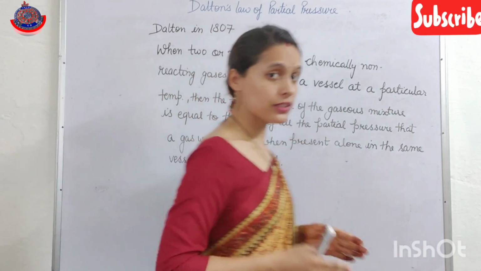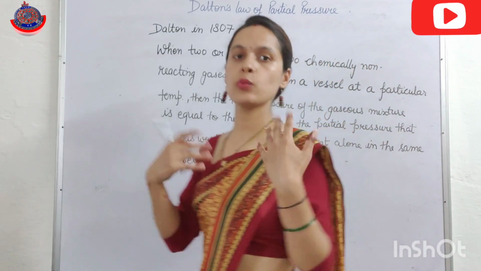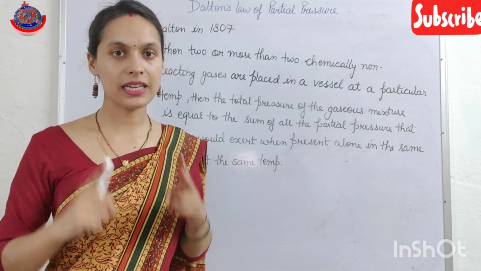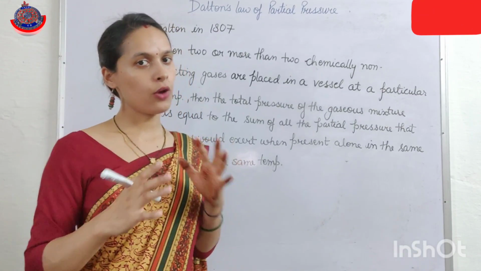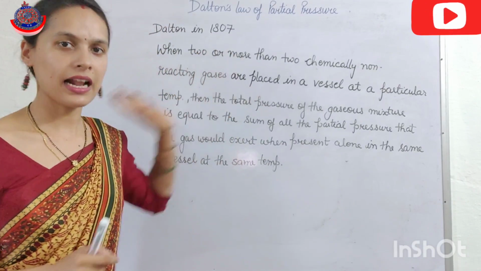So this is Dalton's law of partial pressure. First of all, Dalton's law of partial pressure deals with more than one gas. Second, these gases should be chemically non-reactive. Now, when these things are satisfied, then we apply Dalton's law.